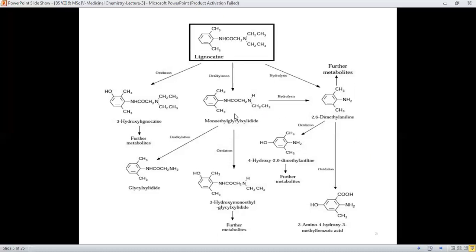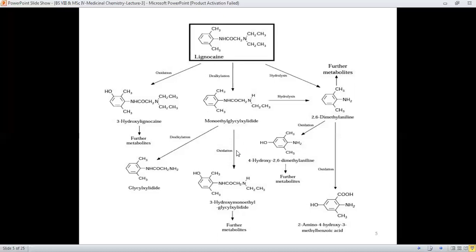And the dealkylated product, which is the monoethyl glycyl xylidide, like this one, where one ethyl group is removed from here. It may attain this hydrolysis pathway.